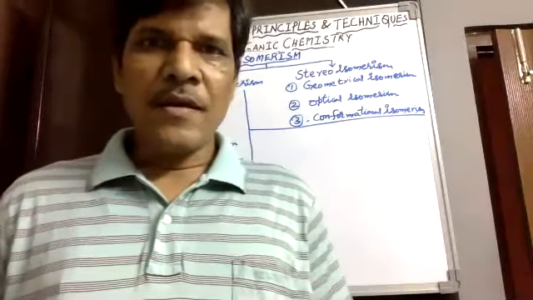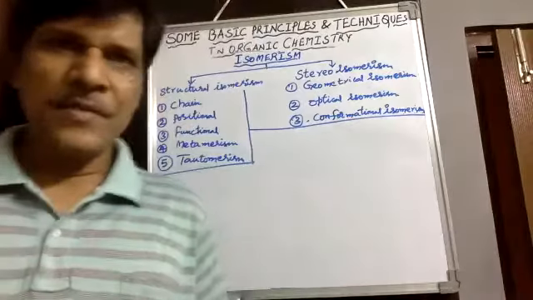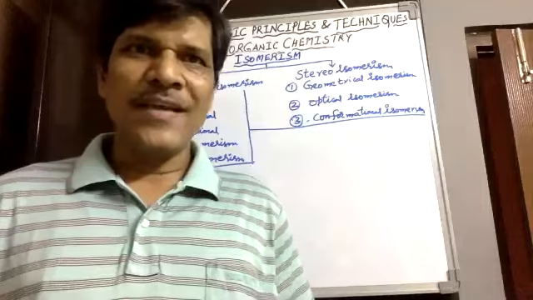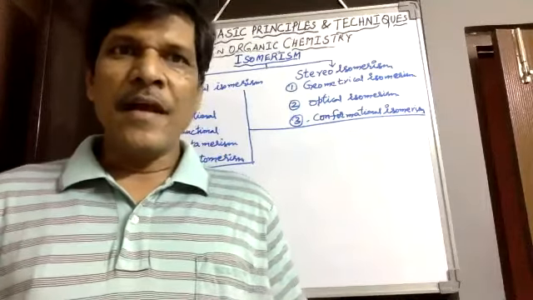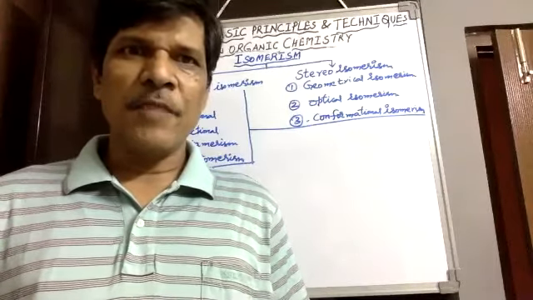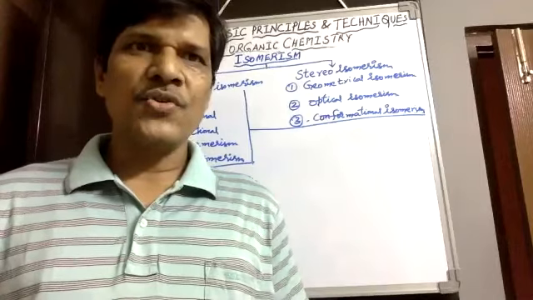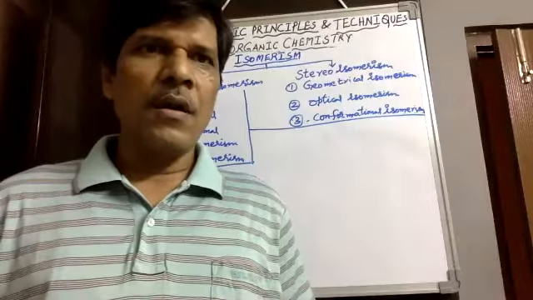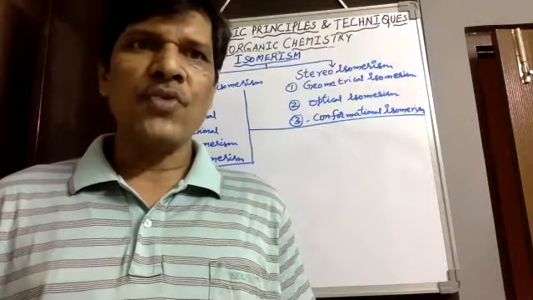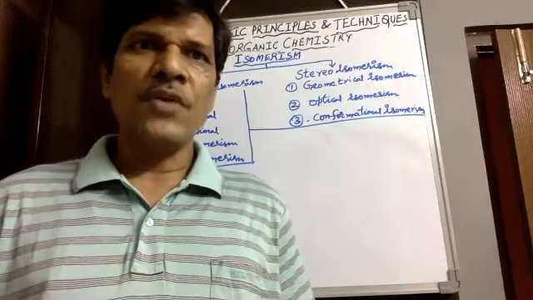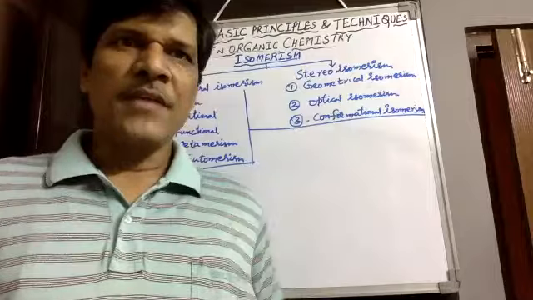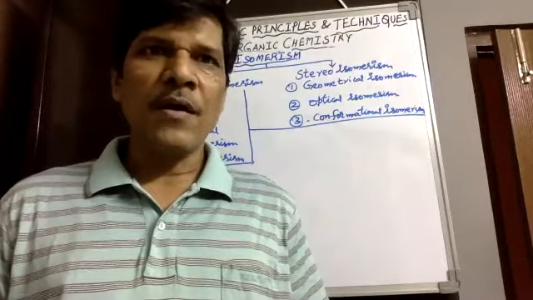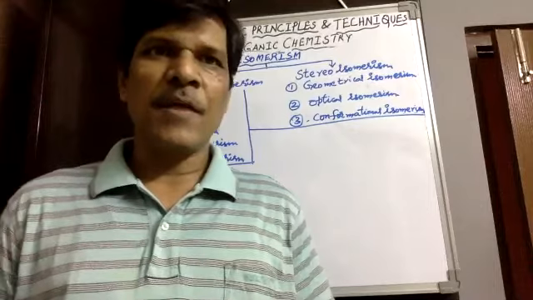Today, the last topic is isomerism in organic compounds. Why do we observe isomerism? Covalent bonds always show directional property, whereas ionic compounds cannot have any directional property. Therefore, ionic compounds cannot show isomerism, whereas almost all organic compounds are covalent compounds, and therefore they show isomerism.